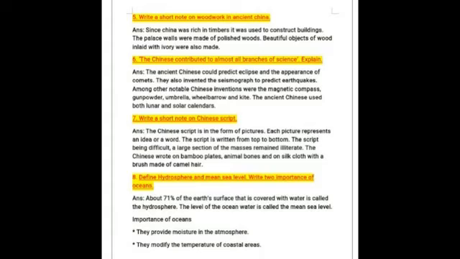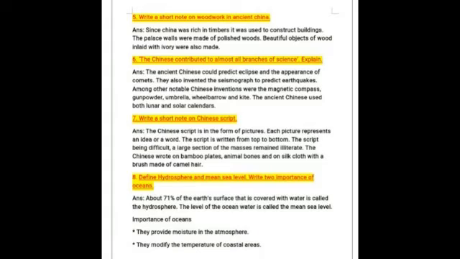Okay, next one, write a short note on Chinese script. So the Chinese script is in the form of pictures. So each picture represents an idea or a word, and the script is written from top to bottom. And the script being difficult, a large section of the masses remain illiterate. So illiterate here means it is unknown. And the Chinese wrote on bamboo plates, animal bones and on silk cloth with a brush made of camel hair.